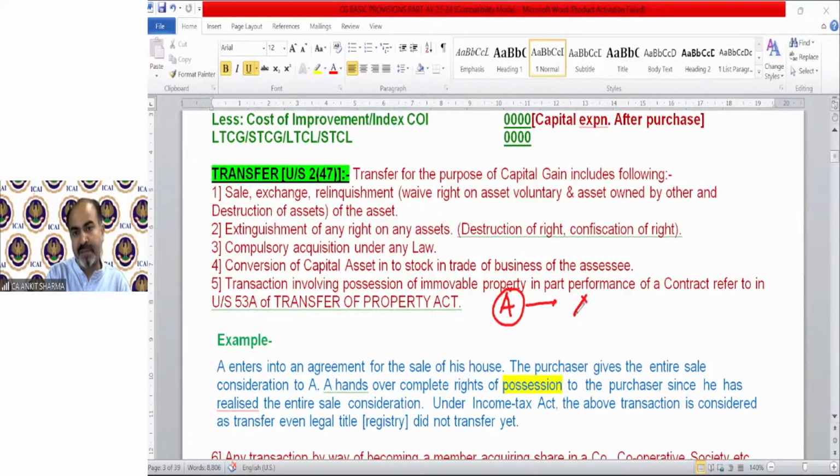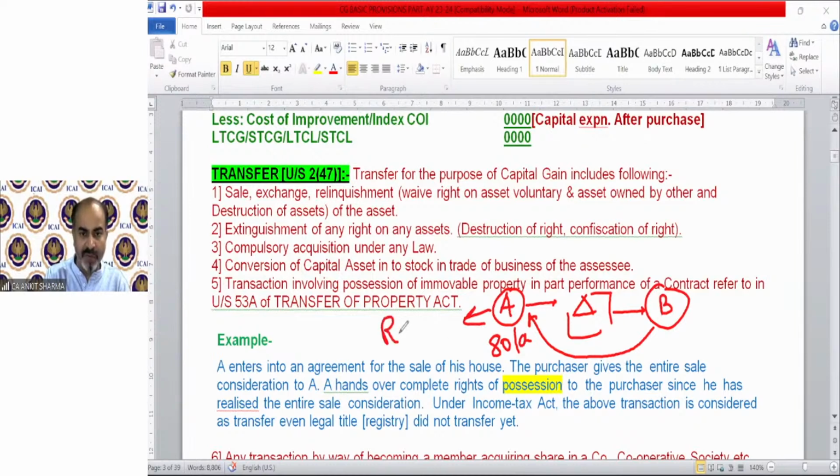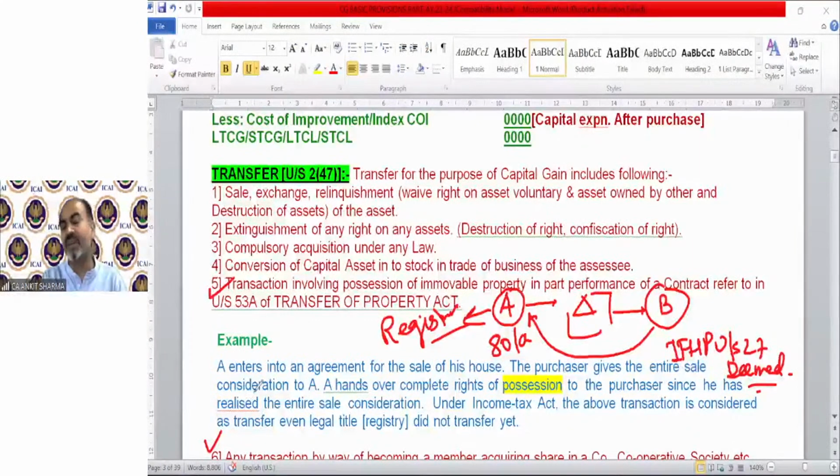A gives the possession of the house to Mr. B. B transfers money to Mr. A. But registry is still in the name of Mr. A, so the title owner is technically Mr. A. Under income from house property, under section 27, the concept of deemed owner is there, and this point number 5 and 6 are also there.